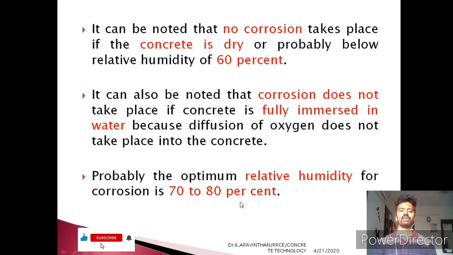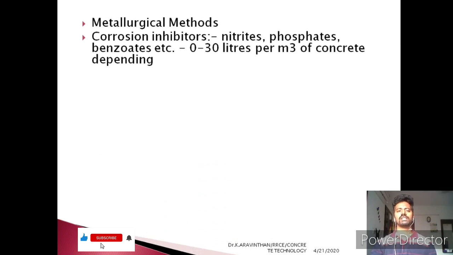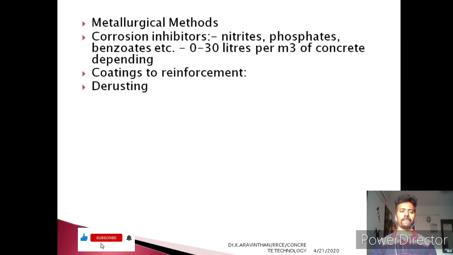There is a probability of higher corrosion to a structure. These are the methods to reduce the corrosion, which I will show here one by one. First is the metallurgical method. You can add certain chemicals in order to resist the corrosion. Next thing is corrosion inhibitors.